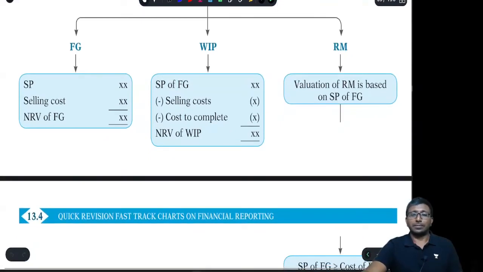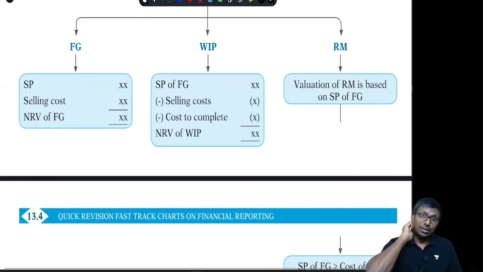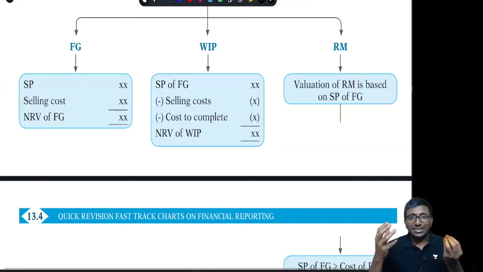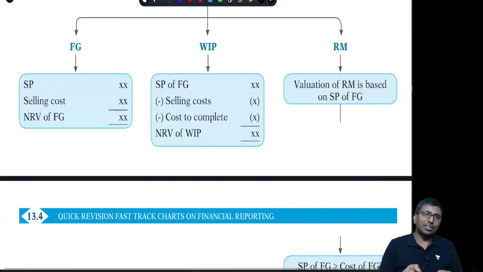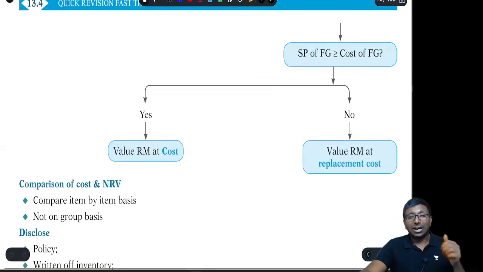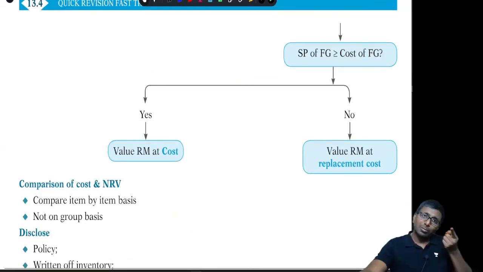With respect to raw material, the valuation of raw material is based on the selling price of the FG. The reason is that raw material will not be sold as raw material; it will be sold after conversion into FG. So the raw material amount recovery will happen by selling the FG, not by selling the raw material. That's why we don't consider the raw material selling price. Now, are you able to sell the FG at or above cost? If you are selling it at or above cost, then full recovery of the raw material amount is happening, hence raw material should be valued at cost.